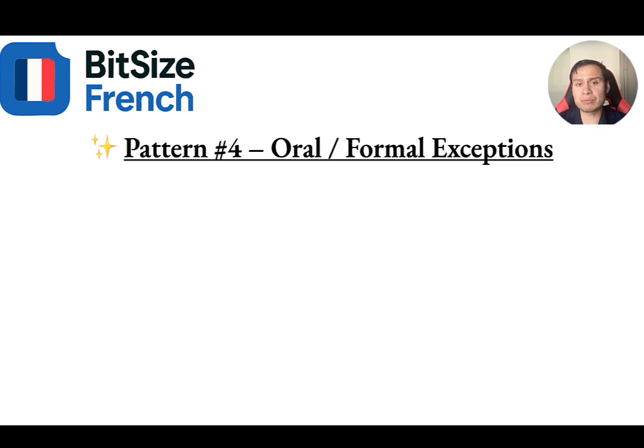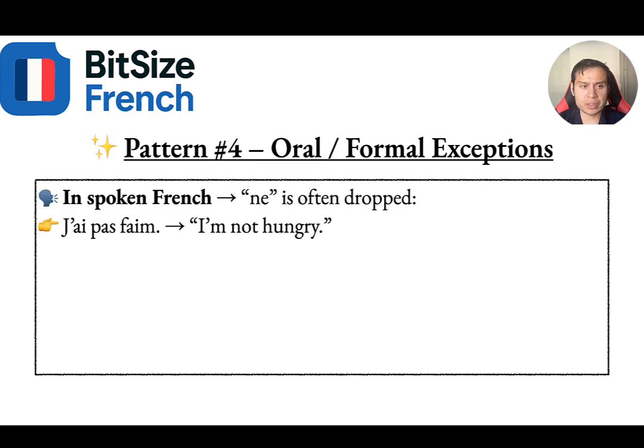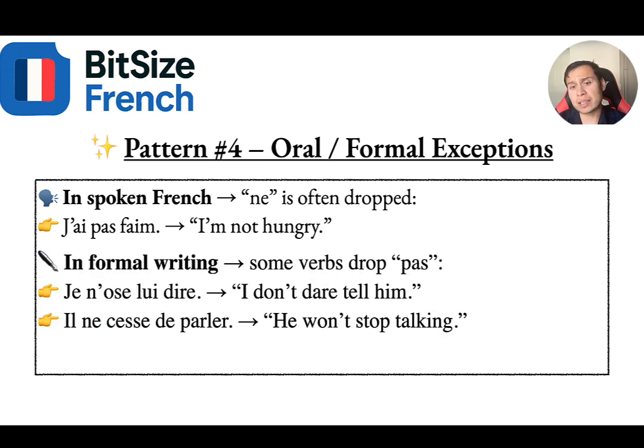Pattern number four is the usage of oral and some formal exceptions. In spoken French, ne is often dropped. For example, j'ai pas faim. I'm not hungry. In formal writing, some verbs drop pas. For example, je n'ose lui dire. I don't dare tell him. Because we use the word oser, we don't use pas there.